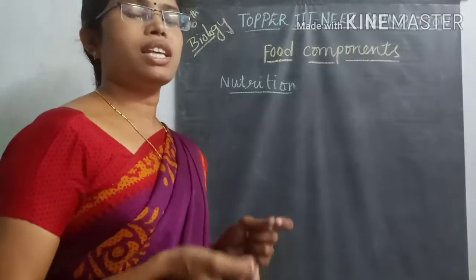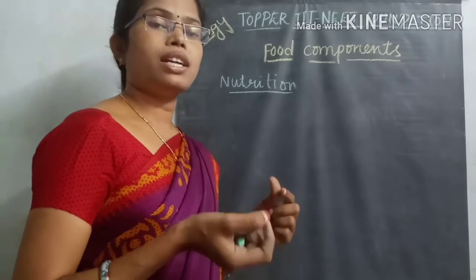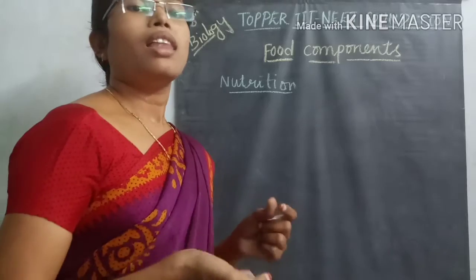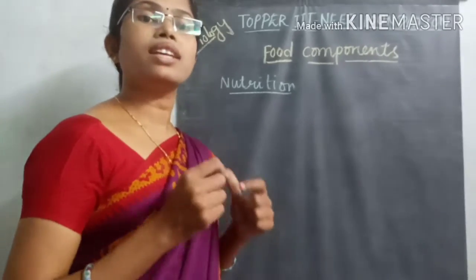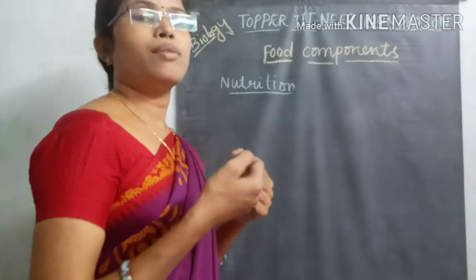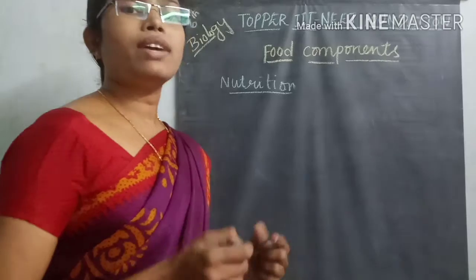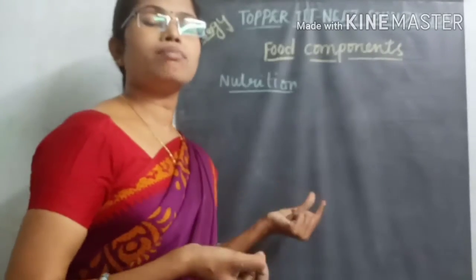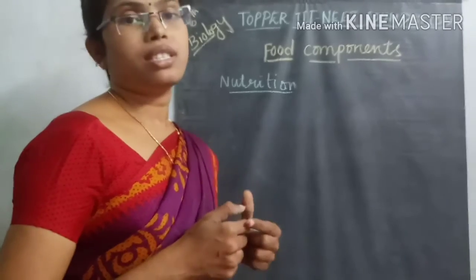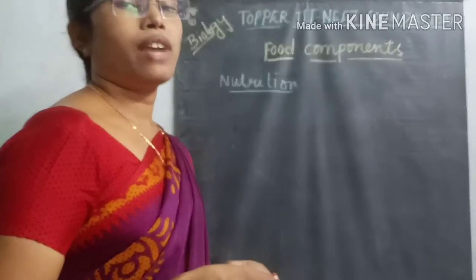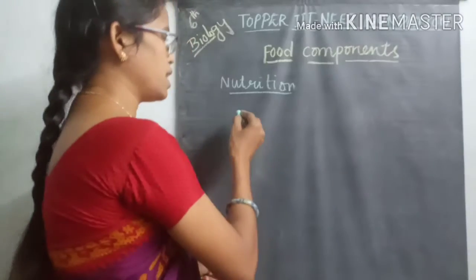The different varieties of molecules which are taken by living organisms for their survival or existence, that process is called nutrition, and the materials taken by those living organisms are called nutrients.